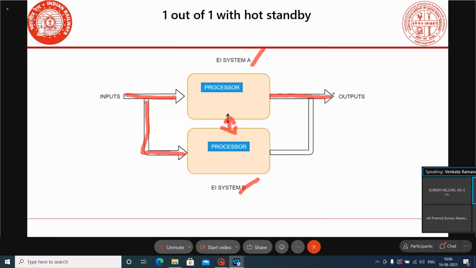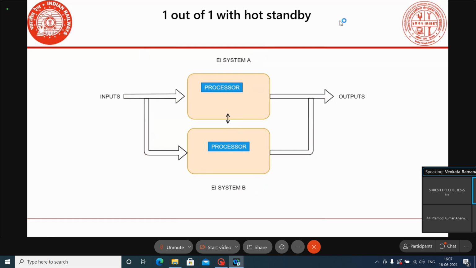Suppose A system is delivering output, B system will be in the offline mode, and it is updating the data with the online system. And suppose in working condition, if A system fails, the B system will control the outputs. This is the one out of one system with hot standby.